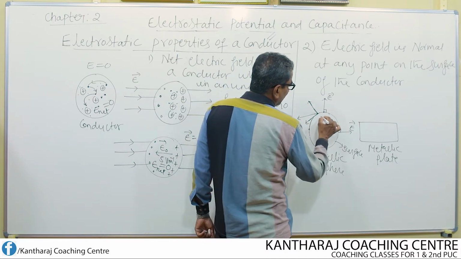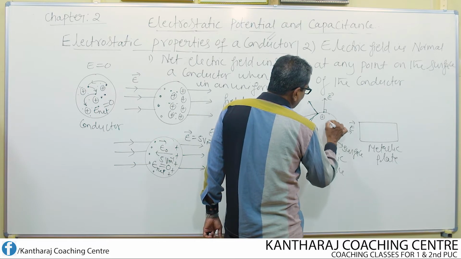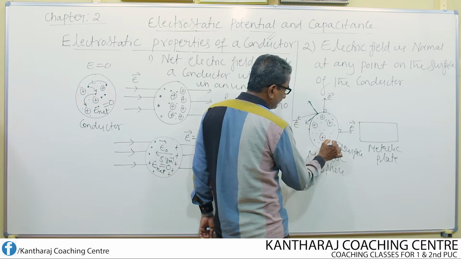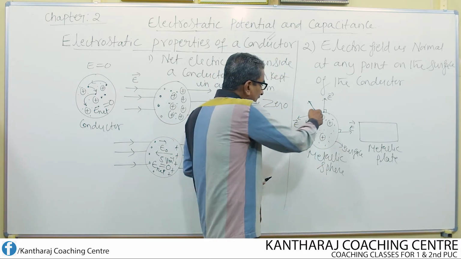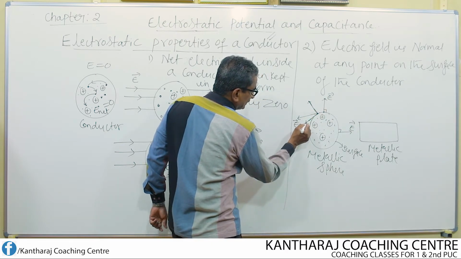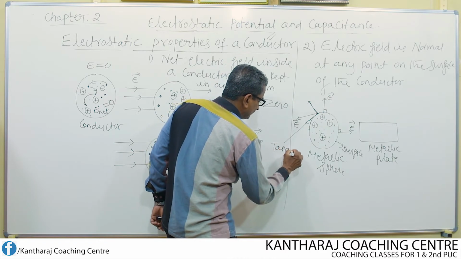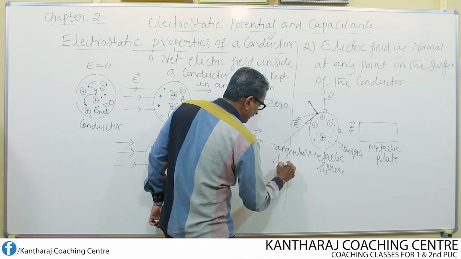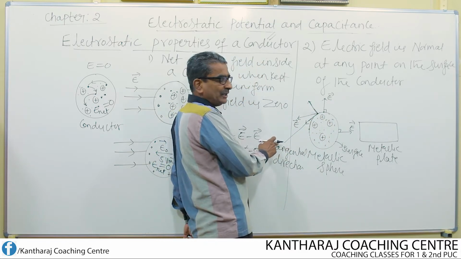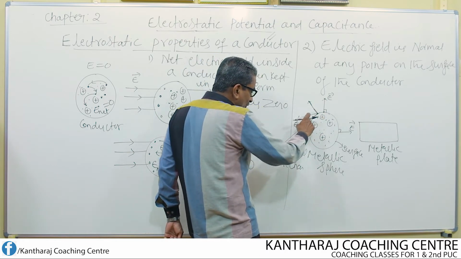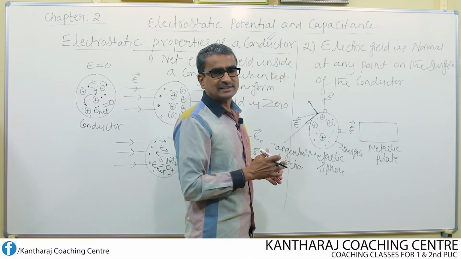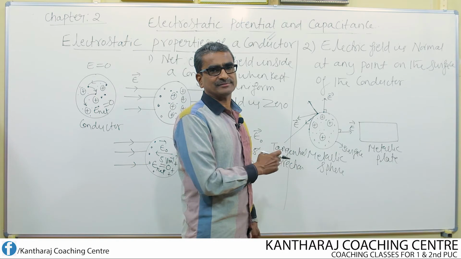If that's the case, then what happens to the charges contained in the conductor, the positive charges and negative charges? These charges now tend to move along the tangential direction of the electric field. If these charges experience force because of this component of electric field, they tend to move like this. That is going to result in a current on the surface of the conductor, known as surface current.